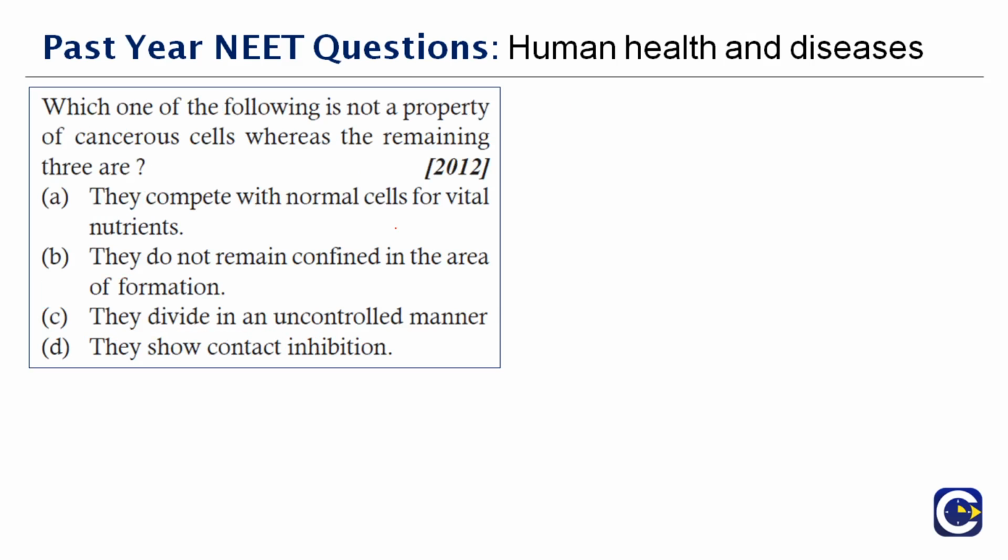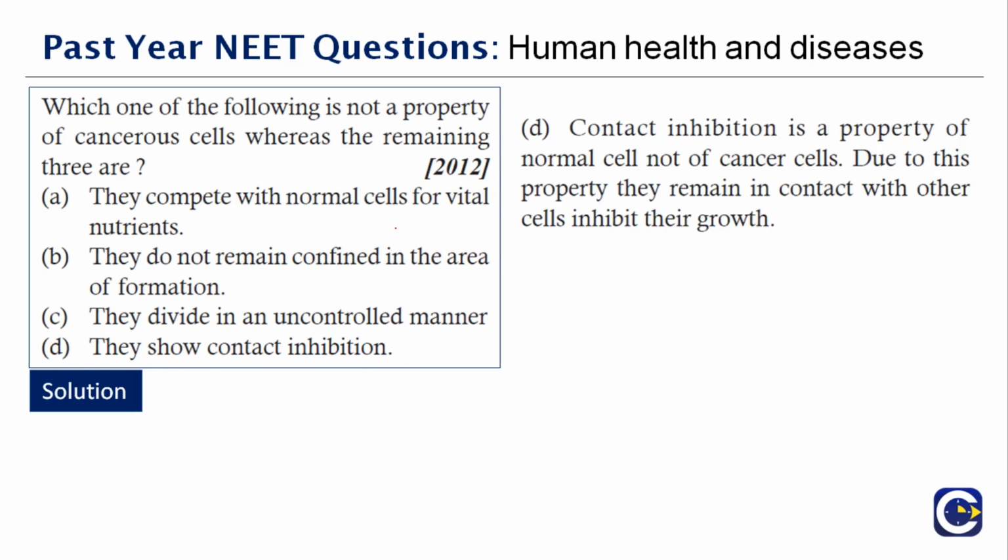Next question here. Which one of the following is not the property of the cancerous cells, whereas the remaining three are? Okay, you have to analyze the statements here. They compete with normal cells, that is right. They do not remain confined in an area, yes, that is right. They divide in an uncontrolled manner, that is also right about cancer. They show contact inhibition. Contact inhibition is a property of the normal cell and not the cancer cell. Therefore, the right answer to this question is option D.